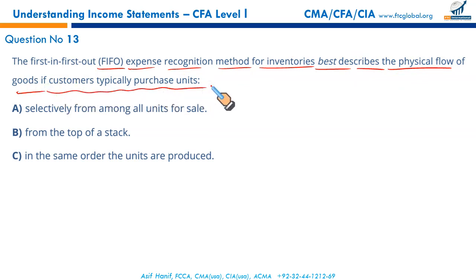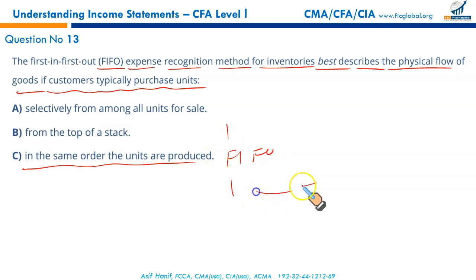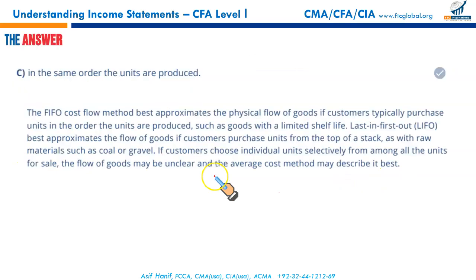We discussed that the first in, first out method best approximates the physical flow of goods because the items which we receive first are the items that are issued first, right? Just like in the shops, the items that are bought first, the shopkeeper will sell those items first. As the fresh ones are kept, older ones are issued first. In the same order, the units are produced. Items received first are processed and completed into finished goods first. So this is the perfect option without even looking at A and B. Moving on.